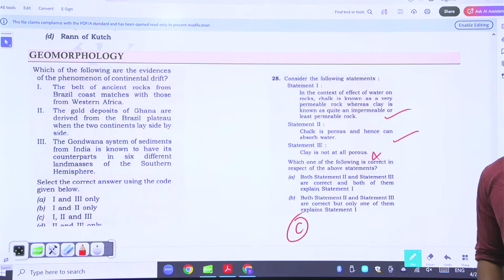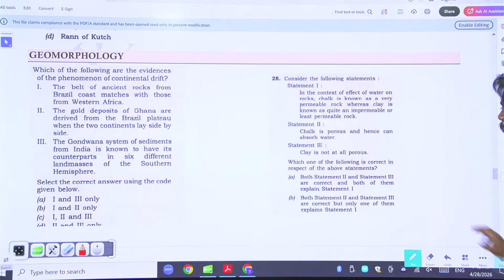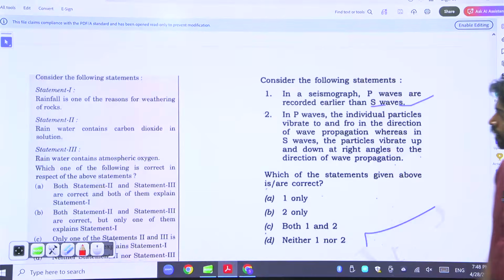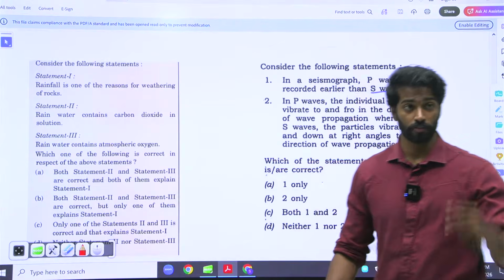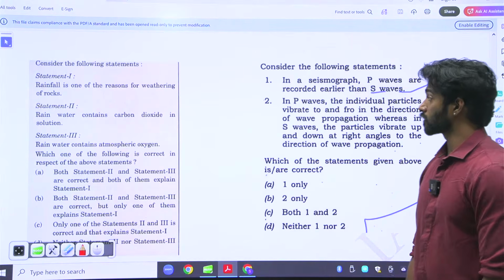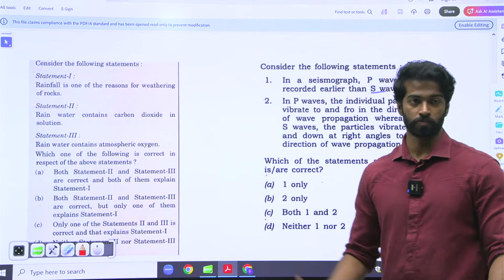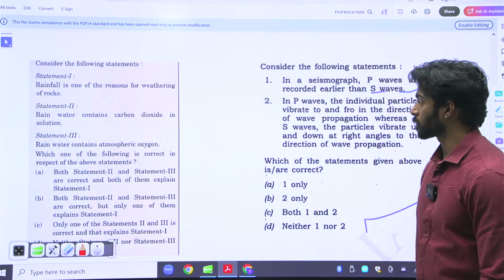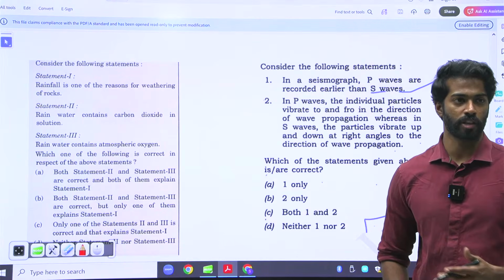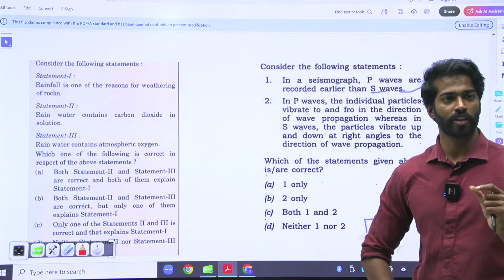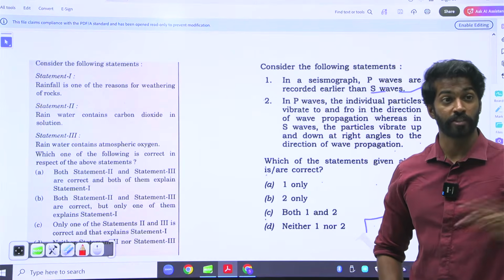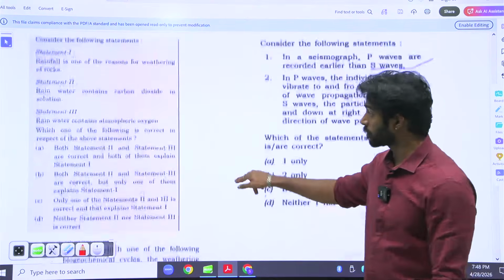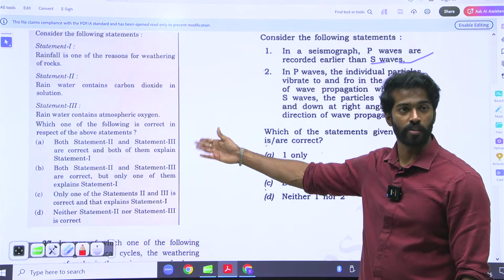See, where only one of them is right, that explains it. Rainfall is one of the reasons for weathering of rocks. One of the reasons. Rainwater contains carbon dioxide in solution. Rainwater contains atmospheric oxygen. Very factual statements. All of them are very generic. There is no extreme statement, no extreme facts anywhere. So all of them are right. A is the answer.